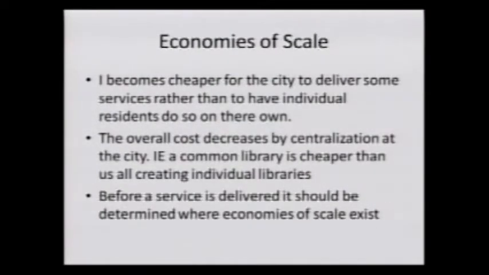So what economies of scale are is when it becomes cheaper for the city to deliver some services rather than the individual resident to do it on their own. The overall cost decreases by centralization. So think the St. Albert Public Library. It's cheaper for us to offer books to residents as a whole than us each going home and creating our individual libraries. There's an economies of scale that exists there. So before a service is delivered, when we're looking at a spending decision, I would suggest that we try to determine if economies of scale exist or not. Next slide, please.